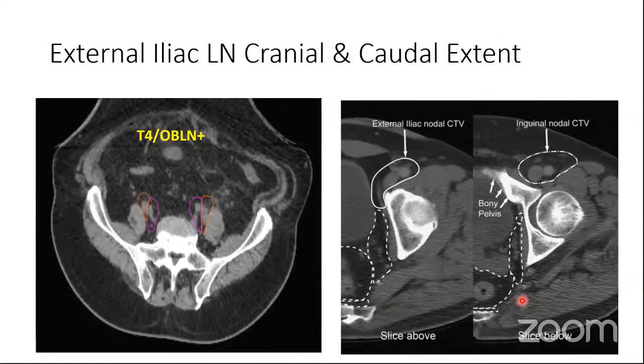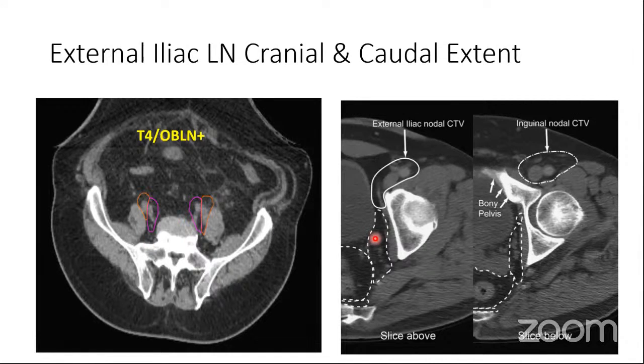Now next will come the external iliac lymph nodes. Again, important to know, external iliac lymph nodes are not to be contoured routinely for every patient. So when do you take them? When you are dealing with a T4 disease, or when the obturator lymph nodes are positive. The cranial border we have already discussed. It is going to be at the bifurcation of the common iliacs into the external and the internal iliacs.